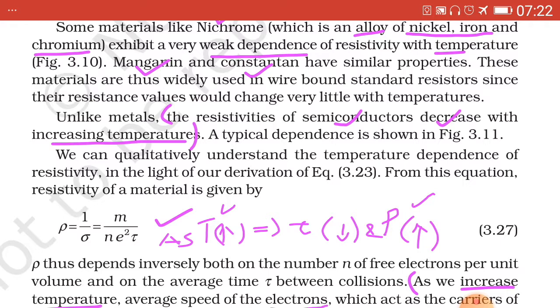Because we had already derived the equation of sigma in the previous topic, that is sigma equal to n square upon m into tau. So here rho will be equal to m upon n square tau. Now from this equation we study the effect of temperature on the resistivity of a material, that is in the case of metals.